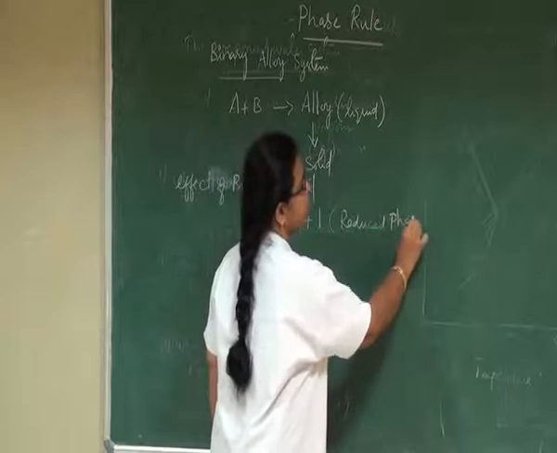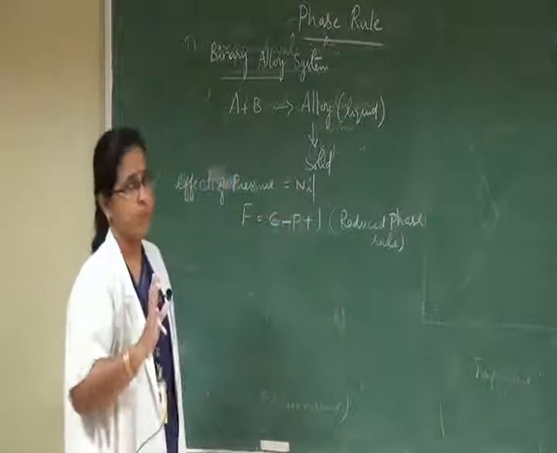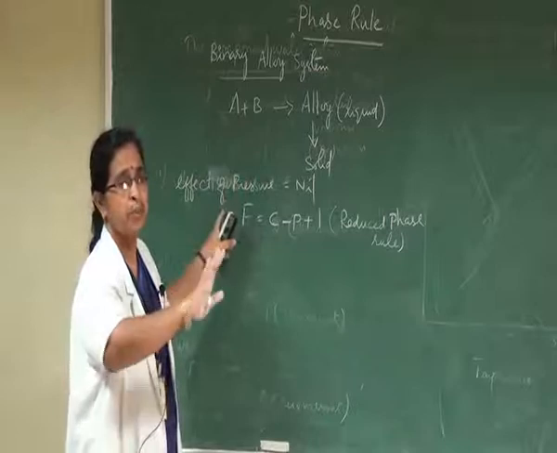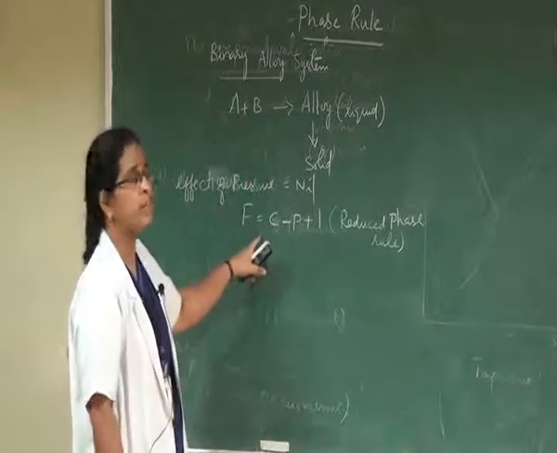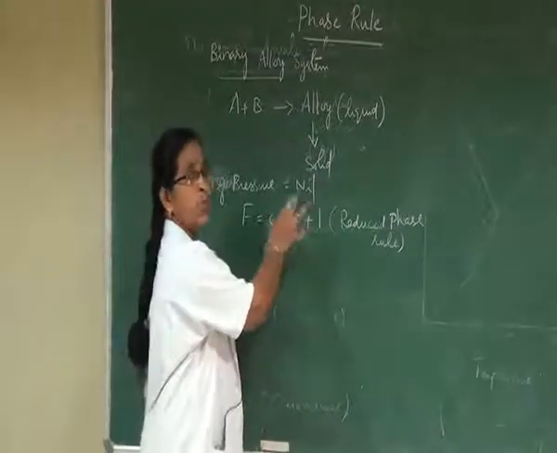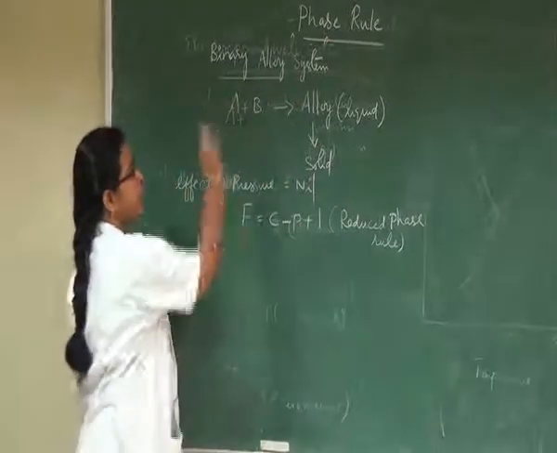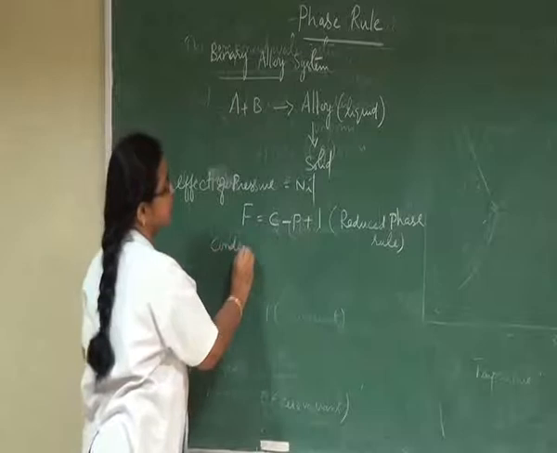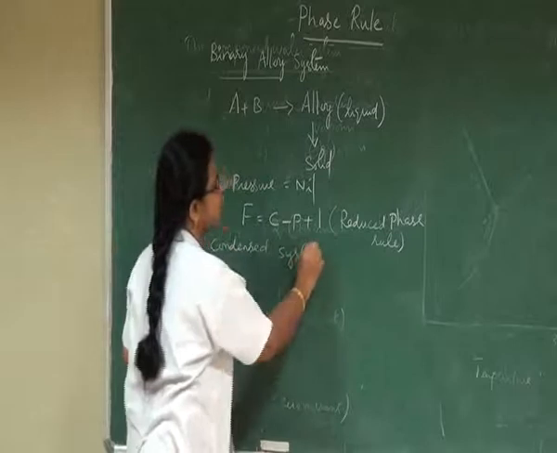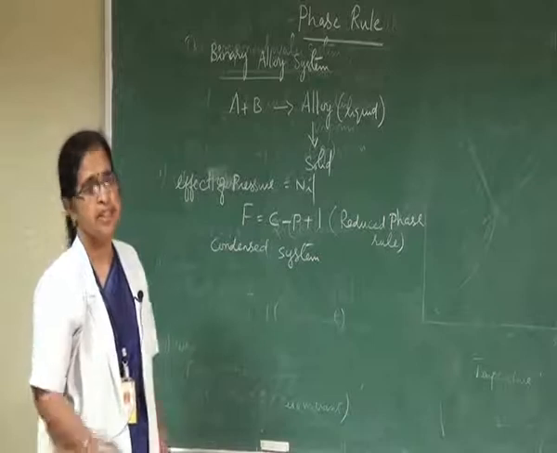We know that the general phase rule is defined as F is equal to C minus P plus 2. But in the case of binary alloy system, as there is no gaseous phase and pressure has no effect, the phase rule is reduced to F is equal to C minus P plus 1. This phase rule can only be applied to the binary alloy formation. And this particular system is called a condensed system. That means the binary alloy system where the gaseous phase is completely absent is called a condensed system.